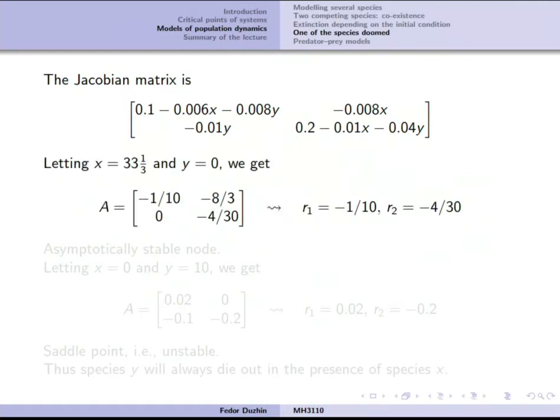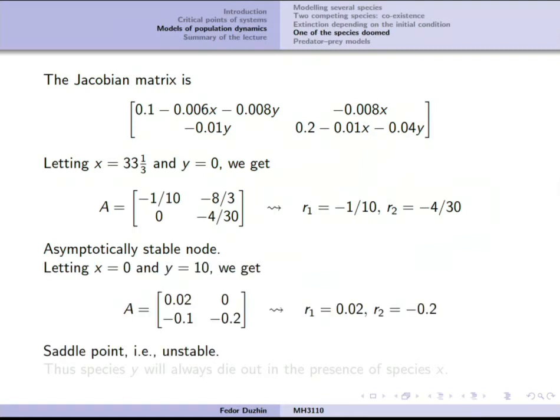So here is the Jacobian matrix, and again, when x is at its carrying capacity and y is 0, notice that we don't even need to really calculate it, because this is an upper triangular matrix, so both eigenvalues are negative, so it is a stable node. But then the similar case, when x is 0 and y is at its carrying capacity, this is a lower triangular matrix. It doesn't matter, so still the eigenvalues are just elements on the diagonal, one of them positive, another one negative, so it is a saddle point, which means it is unstable.